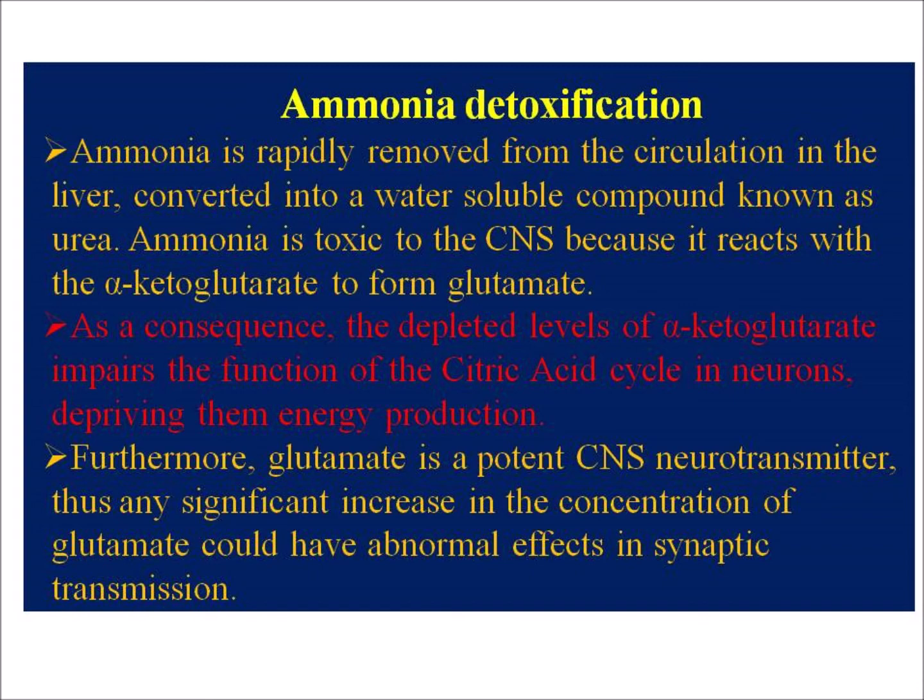Ammonia is highly toxic. So how does the detoxification of ammonia take place? Ammonia is rapidly removed from the circulation in the liver and converted to a water-soluble compound known as urea. Ammonia is toxic to the central nervous system because it reacts with alpha-ketoglutarate to form glutamate. As a consequence, the depleted level of alpha-ketoglutarate impairs the function of the citric acid cycle in neurons, depriving them of energy production. Furthermore, glutamate is a potent CNS neurotransmitter. Thus, any significant increase in the concentration of glutamate could have an abnormal effect on synaptic transmission.